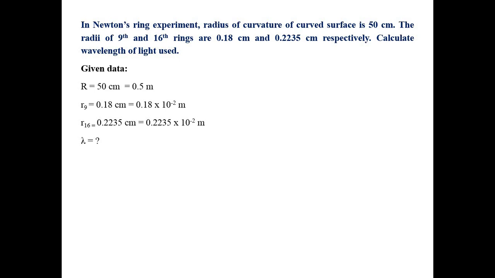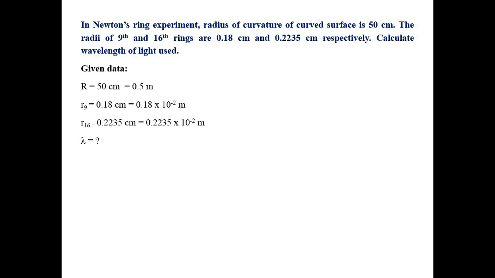Next to the step of given data, now you have to put a formula over here. So what will be the formula which is suitable for the given problem? mu is equal to d square m plus p (air medium) minus d square m (air medium), divided by d square m plus p (liquid) minus d square m (liquid).